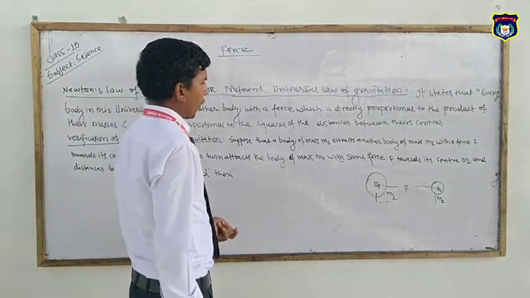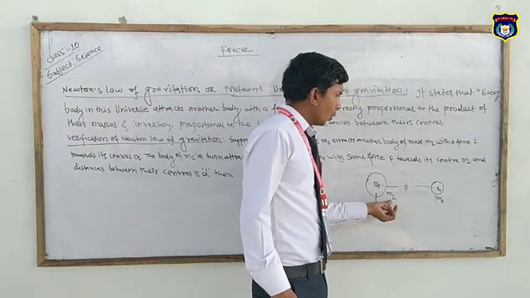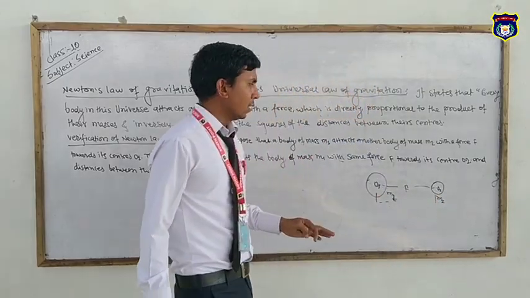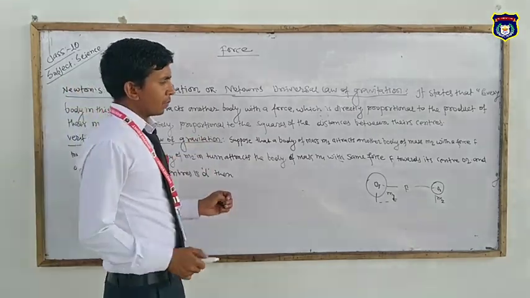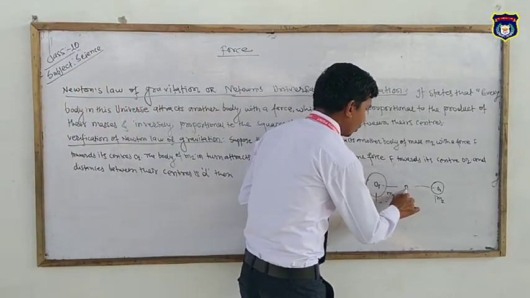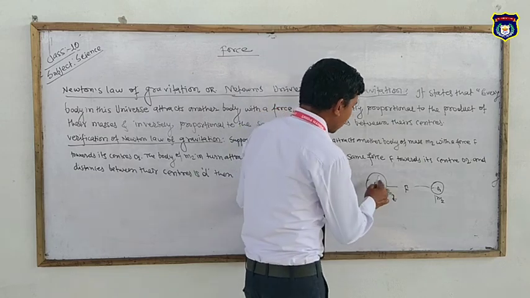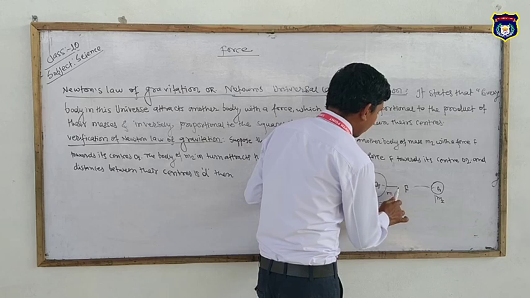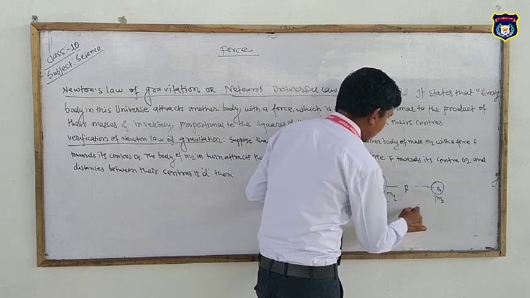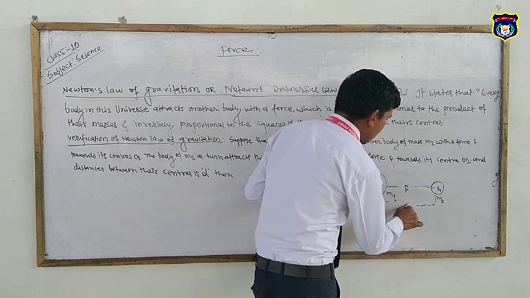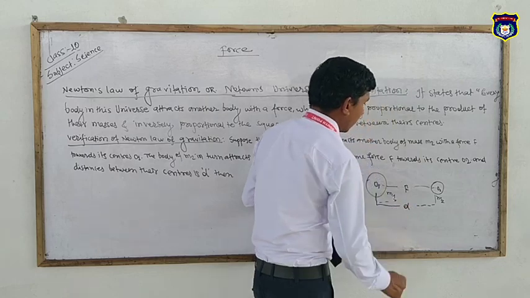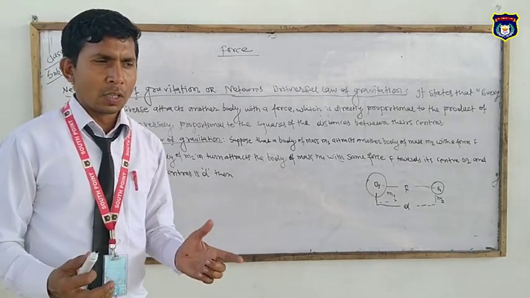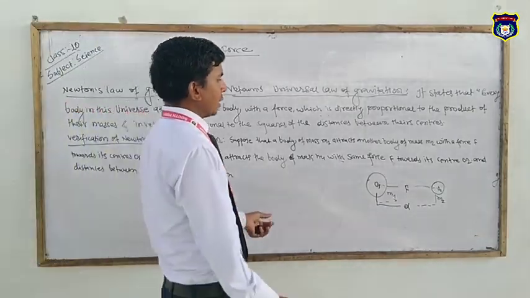Like bodies of masses m1 and m2, the force of attraction between them is F, denoted by a capital letter, and the distance between the masses m1 and m2 is d.